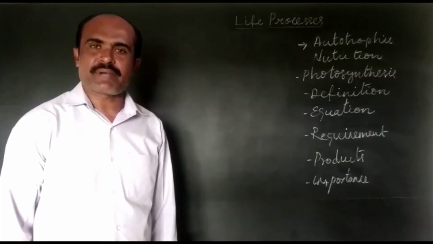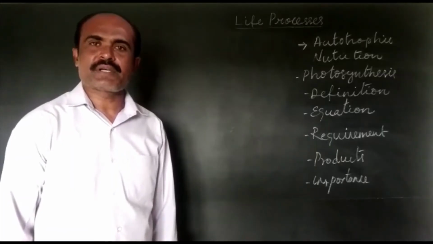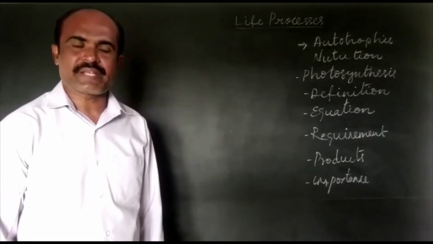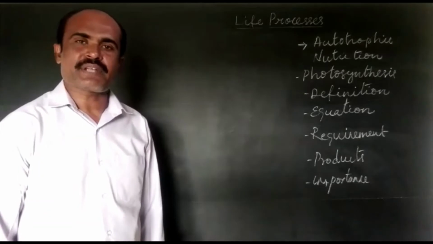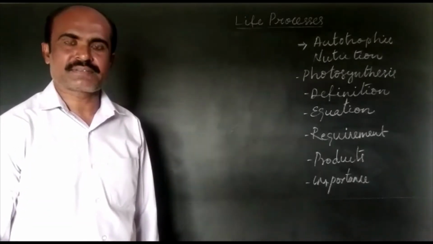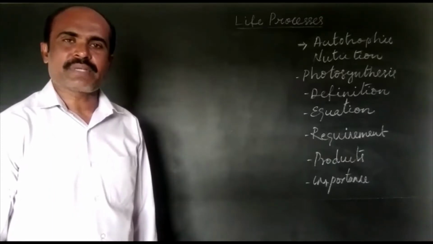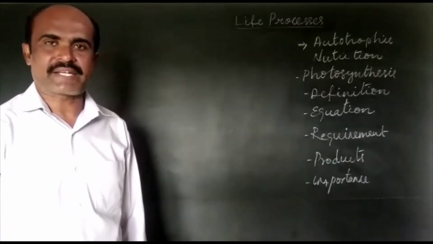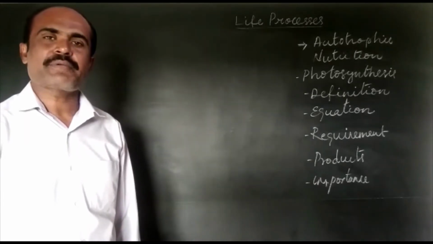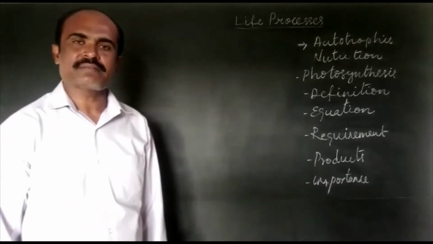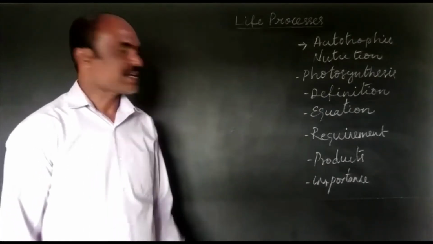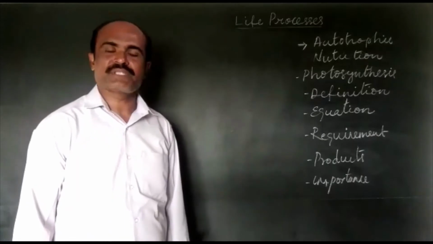Autotrophic nutrition is a process in which plants and some bacteria prepare their own food material in the presence of sunlight through the process called photosynthesis. Examples: plants and some bacteria. They are autotrophs. As they prepare their own food material, they are called autotrophs. Now let us study what is photosynthesis.